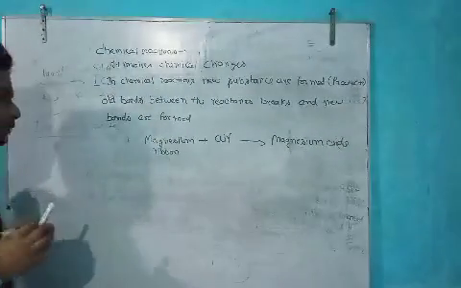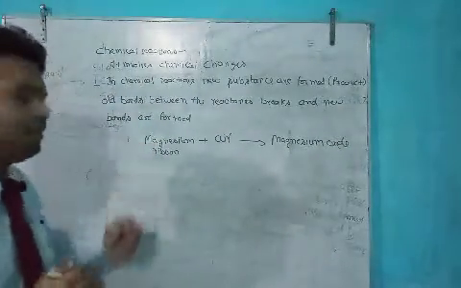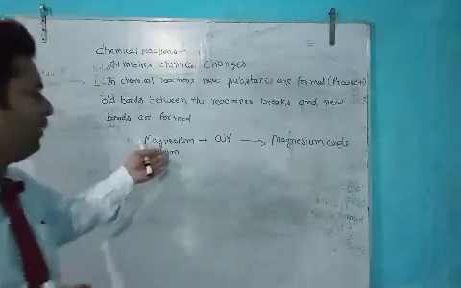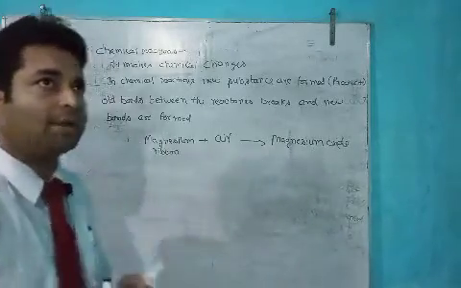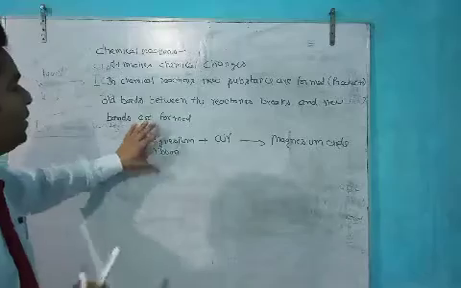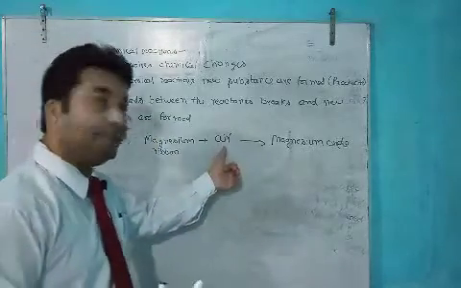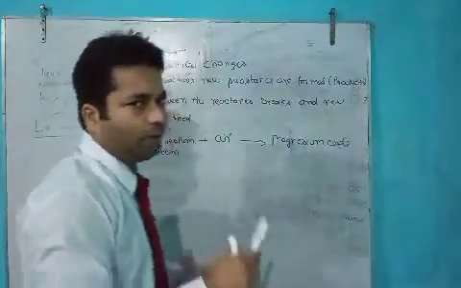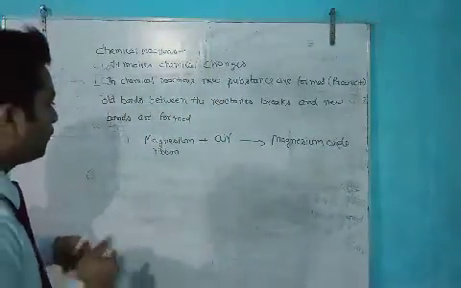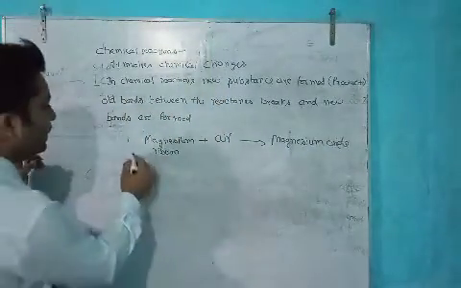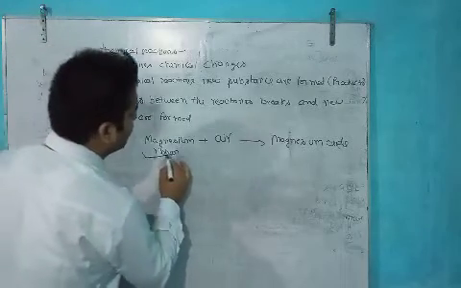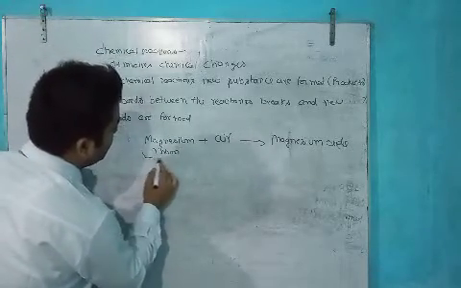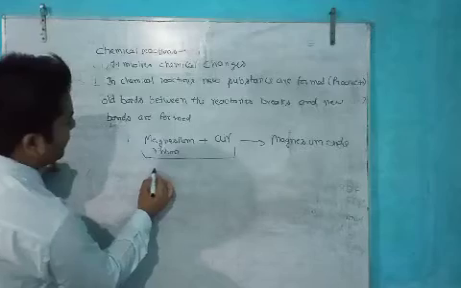What happens in a chemical reaction? The example is magnesium burning in air and forming magnesium oxide. So what are the reactants? These are the reactants.